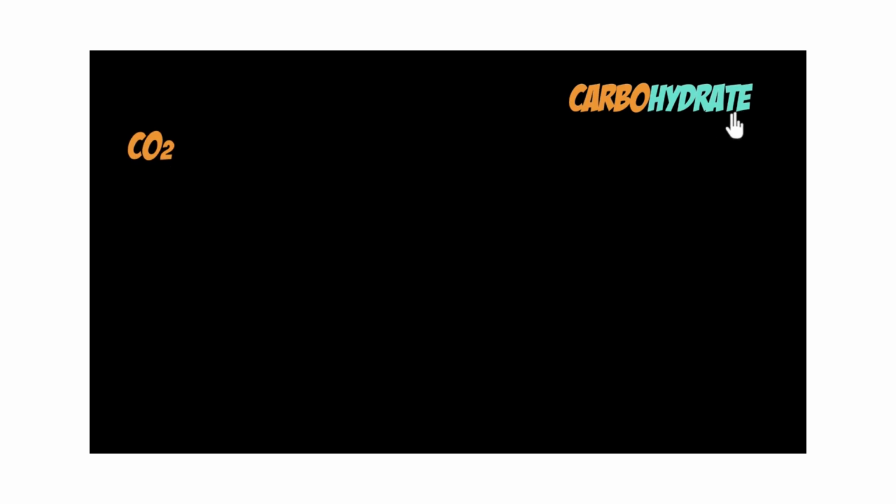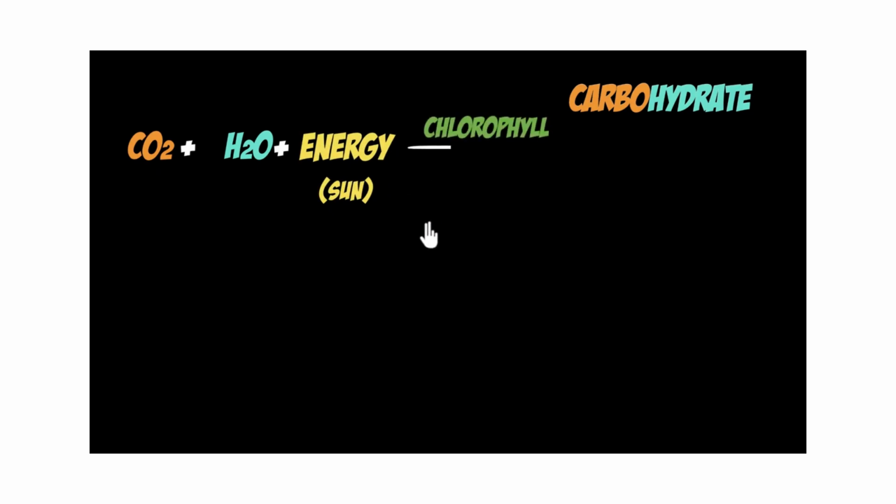Then they also need hydrate. Hydrate is water, right? Just like how we say dehydrated means loss of water. So they also need water. Oh, so plus H2O. So these are the two reactants needed. But of course, remember, to carry out this reaction, they also need energy from the sun. Photosynthesis, photo part is over here. Okay, so these are the three things needed. Now, what do we get? Well, let's see. Now, whenever we write this arrow mark, we put a chlorophyll on top of that to signify that energy is absorbed by the chlorophyll. Without chlorophyll, this cannot happen, right?